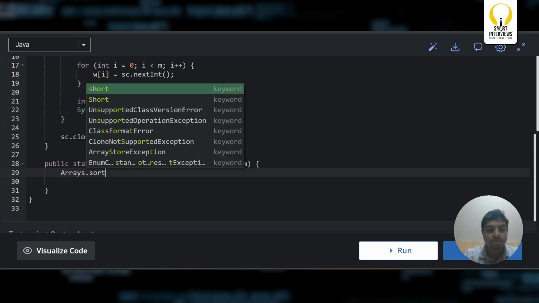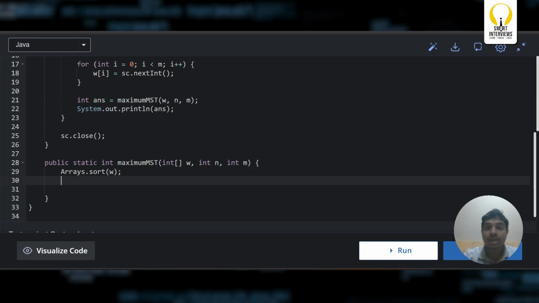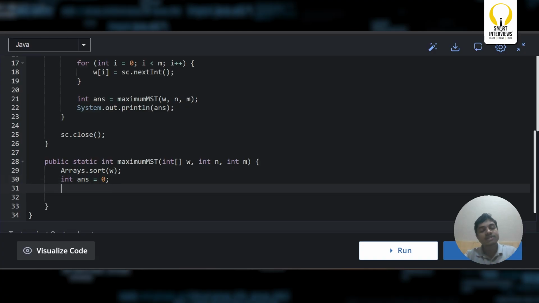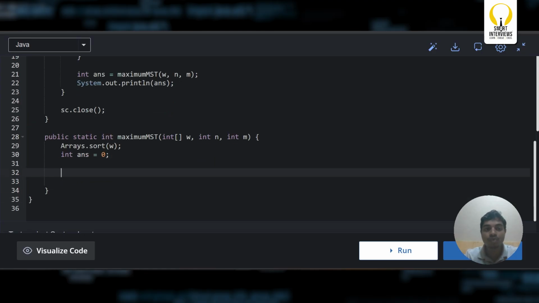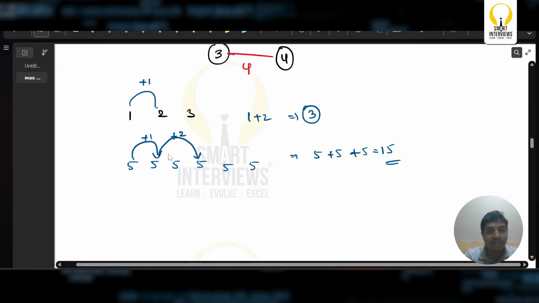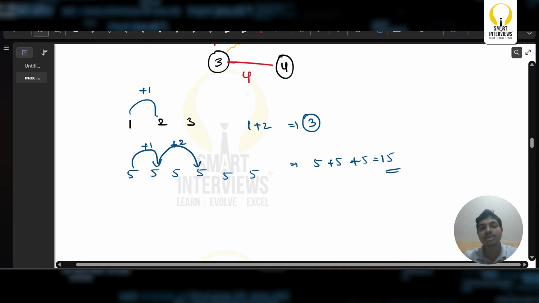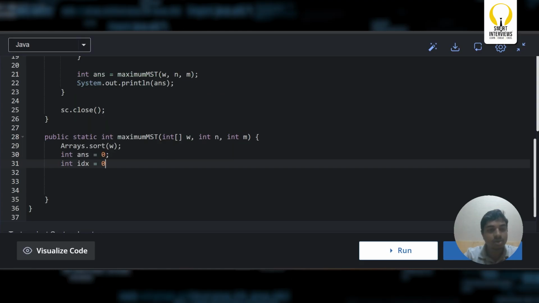Arrays dot sort of the weights w. After sorting this, what is the next step? I require something like the answer for the output, int answer equals 0 in the very start. Let us iterate on this as we discussed, and move on to the logic. Can I keep track of these particular indices, keep track of this particular index and add this particular value at every point of time? Let us say int idx equals 0, and let us go with the for loop.